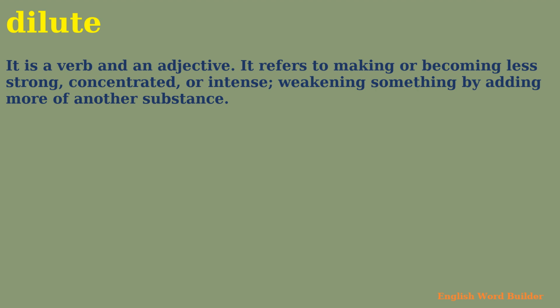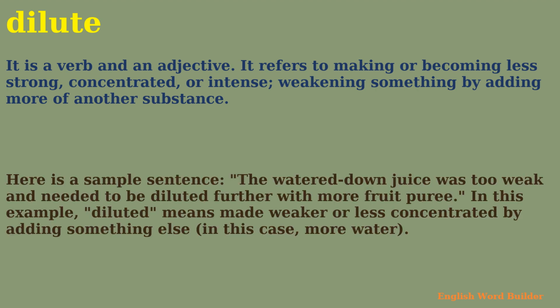Dilute. It is a verb and an adjective. It refers to making or becoming less strong, concentrated, or intense, weakening something by adding more of another substance. Here is a sample sentence. The watered-down juice was too weak and needed to be diluted further with more fruit puree. In this example, diluted means made weaker or less concentrated by adding something else, in this case, more water.